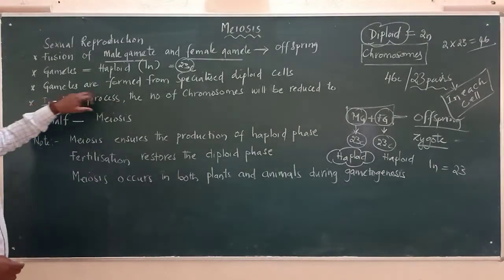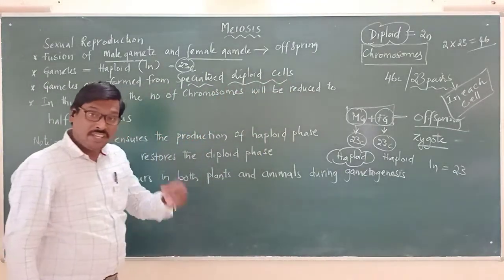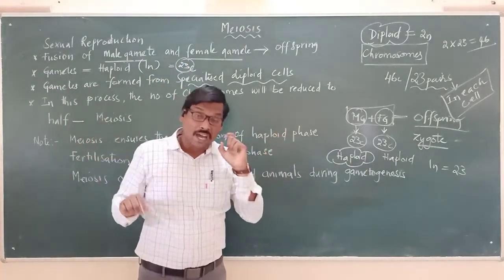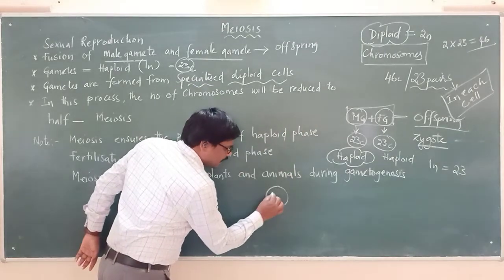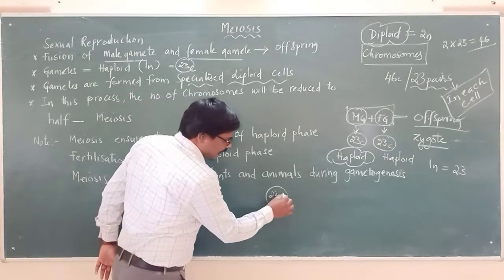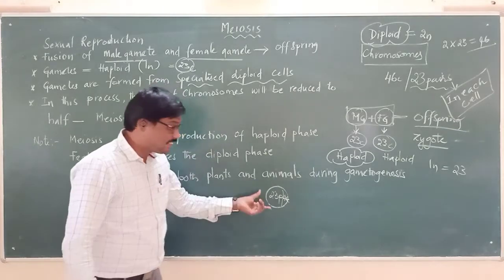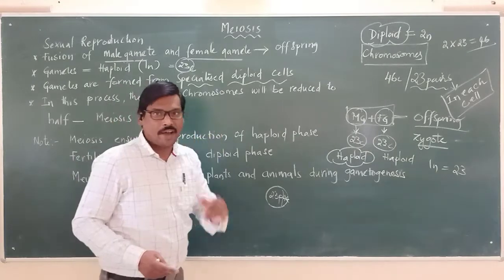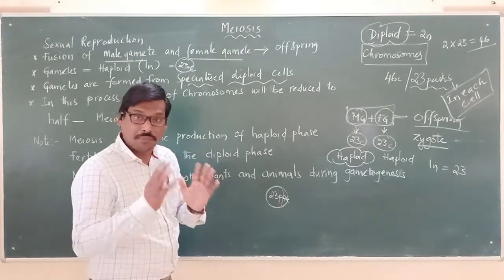Remember that. Now gametes are formed from specialized diploid cells. These cells called gamete cells, male gamete and female gamete, are formed from the diploid cell. Which means if you are taking a diploid cell which is having 23 pairs, or we can say 46 chromosomes. This is a specialized diploid cell, because it has a full set of chromosomes, not half the set.